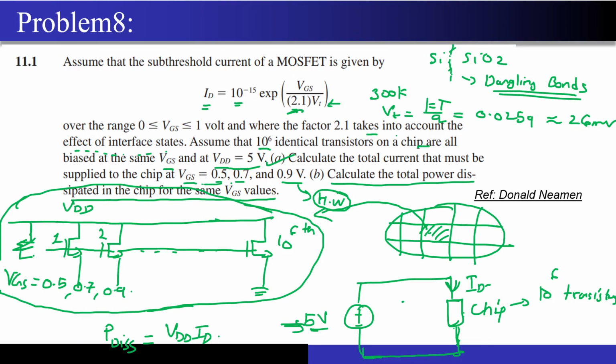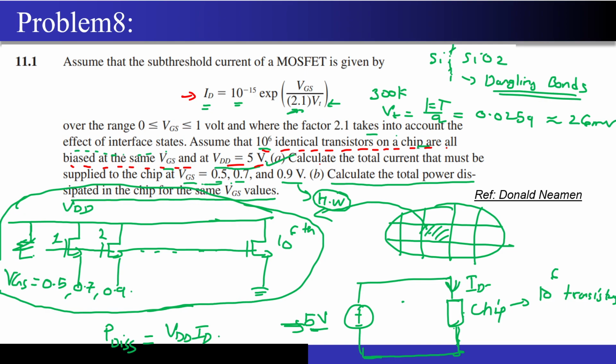Now coming to the next part. Yeah, so this was the important numerical that we had covered for the subthreshold current of the MOSFET. Correct. So the ID equation has been given, the subthreshold current equation has been given, and now what did they ask us is there are 10 to the power 6 identical transistors on a chip, and all of them are biased at the same VGS value at VDD equal to 5 volts.